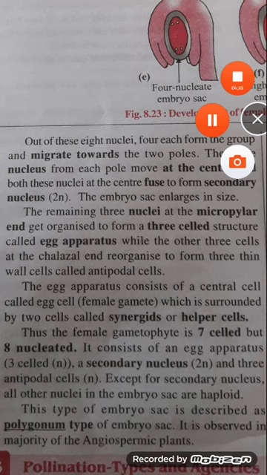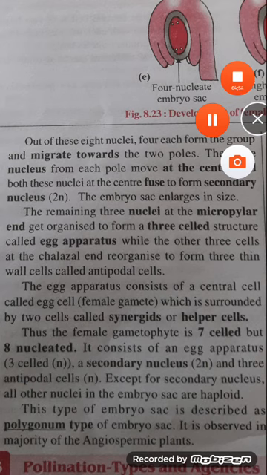Thus, the female gametophyte is 7-celled but 8-nucleated. It consists of an egg apparatus, 3-celled, a secondary nucleus, which is 2N, and 3 antipodal cells.